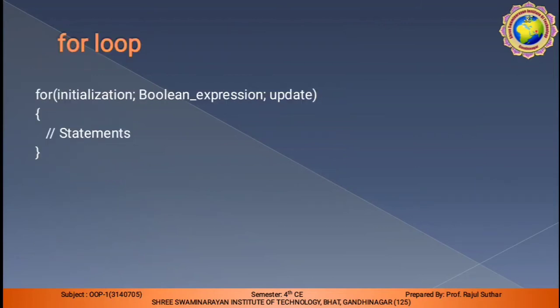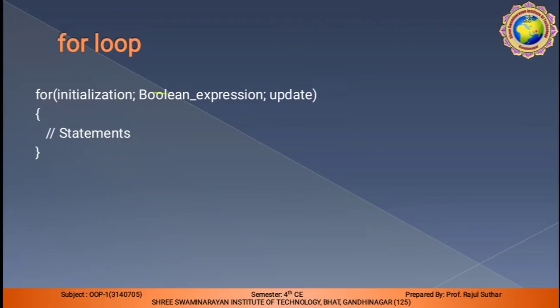In the for loop, this is the syntax of the for loop. For, in the brackets: initialization, boolean expression, semicolon, update. Each and every portion is separated with a semicolon. In the brackets, initialization means declaration, whatever we have declared, like integer a is equal to 10, i is equal to 0.